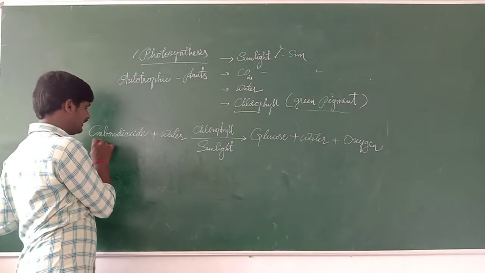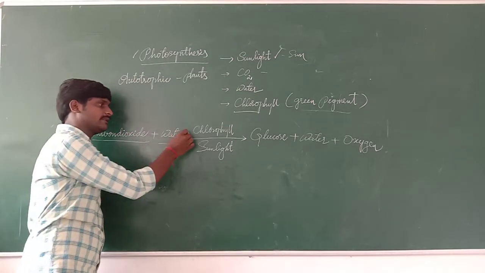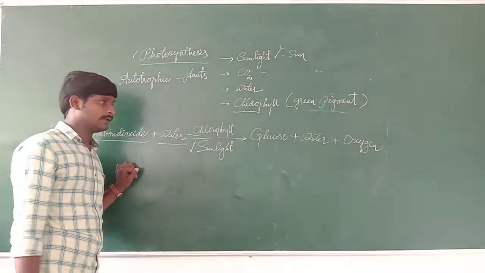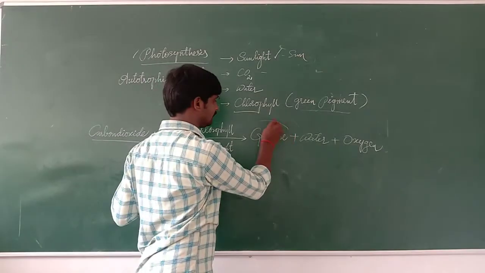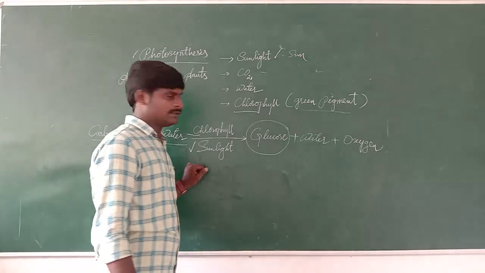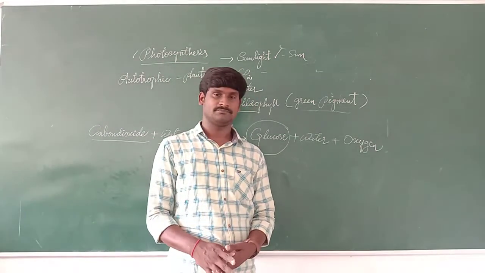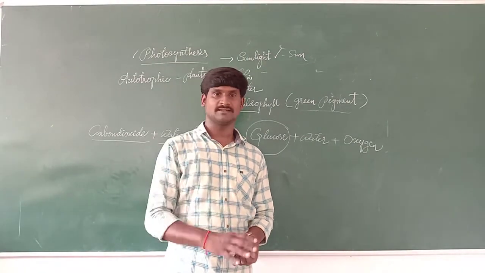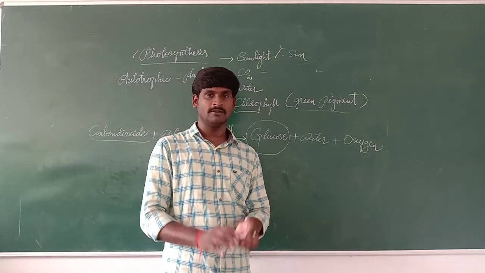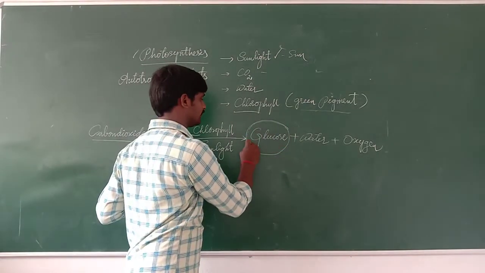That means the plants take carbon dioxide and water, and they contain sunlight and chlorophyll. By this, in the presence of sunlight, they can prepare food. That food is called glucose. Glucose does not mean the packets available in the markets. Glucose means one food item. The plant prepares the food by the process of photosynthesis, and the food is called glucose.